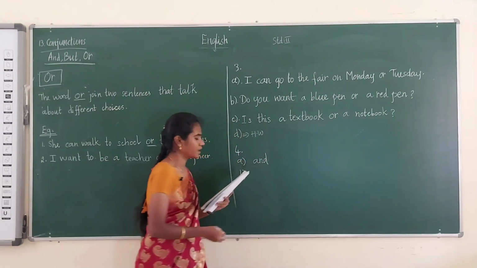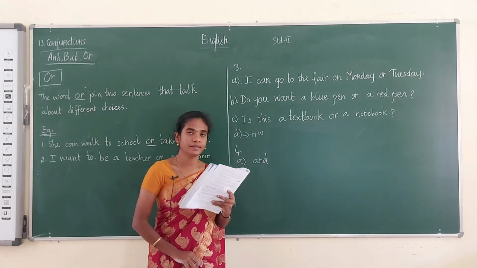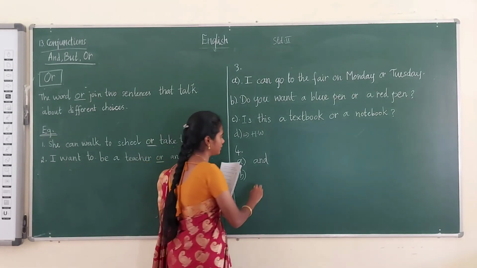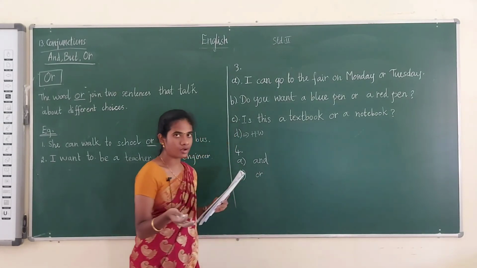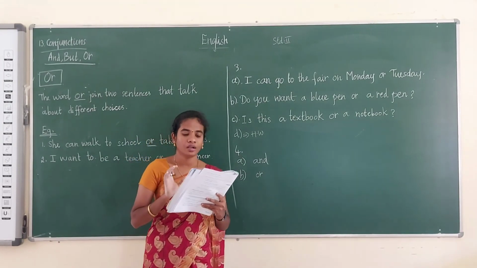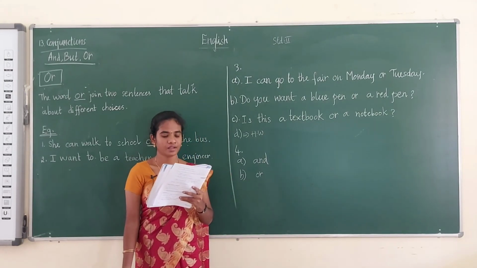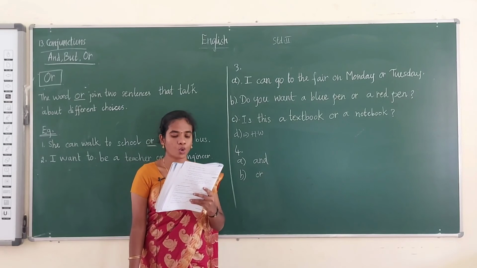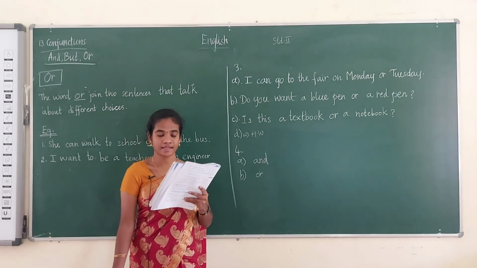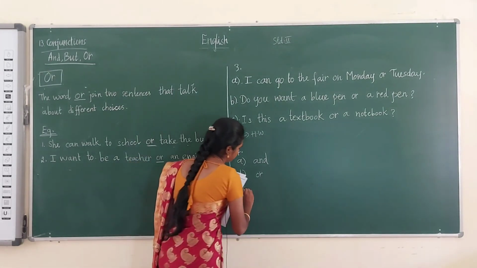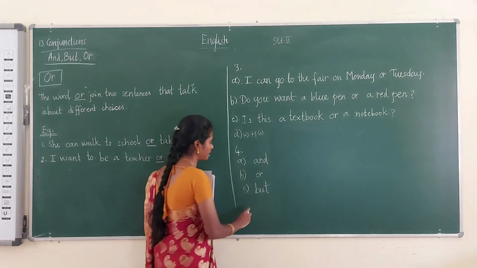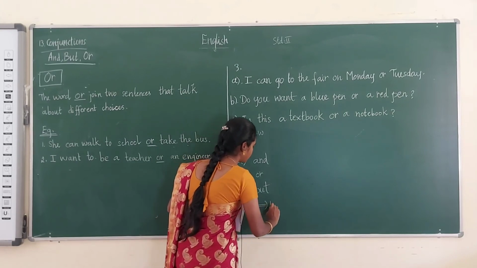Then B. My father is not a doctor, dash a teacher. My father is not a doctor or a teacher. Okay? Or. The next one, I walked home, dash I was not tired. I walked home, but I was not tired. Okay, but B-U-T, but. Okay, and D and E you have to do as the homework. D, E is the homework for you.